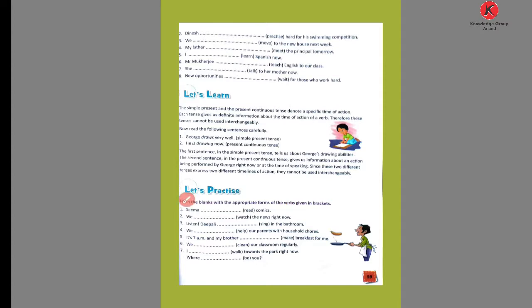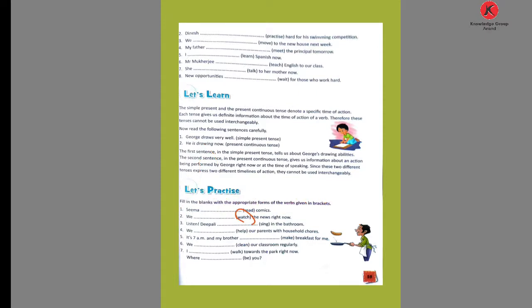Now see the first blank. Seema blank comics. So here Seema is a girl. So what does she do? Seema reads. Not only today but also her reading practice is going further. So it's a simple present tense verb we use in the first blank. Seema reads comics.